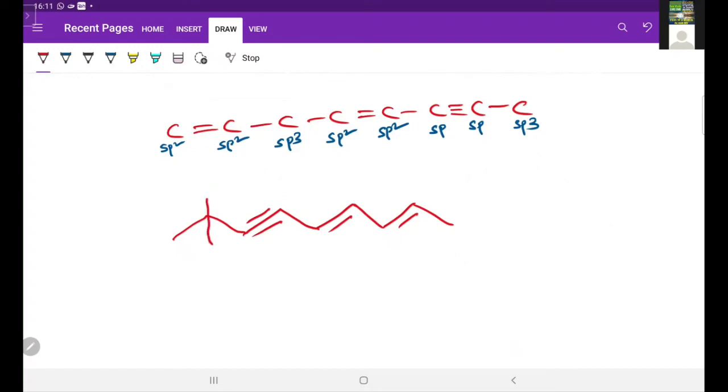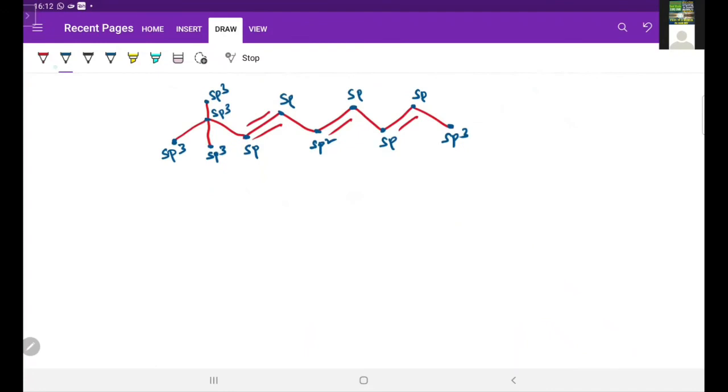Okay, so like this is given means the hybridization of this carbon is sp3. Here it is sp3. This is also sp3. This is also sp3. This is sp and this is sp. Here it is sp2 because of double bond. Here also sp because of double bond. sp due to double bond. sp due to double bond. And this is sp3.